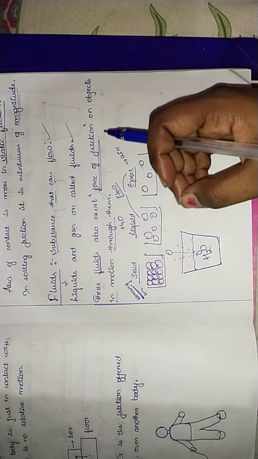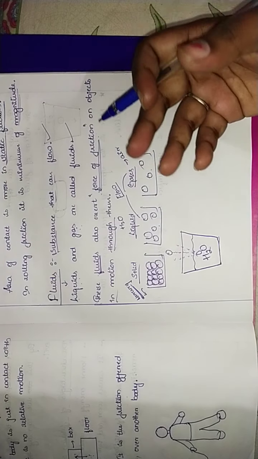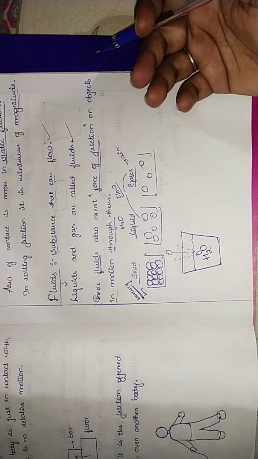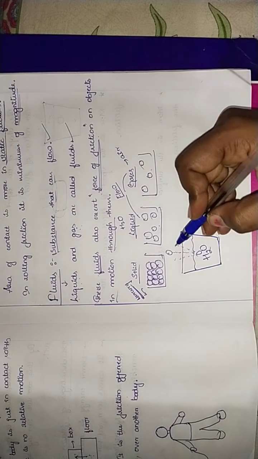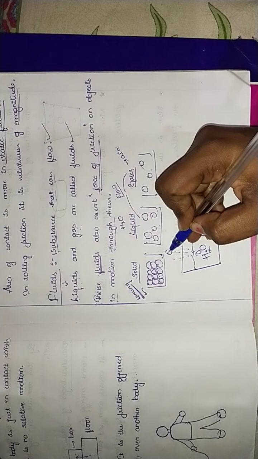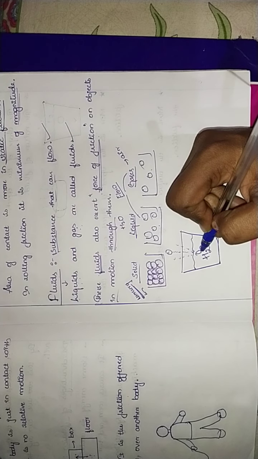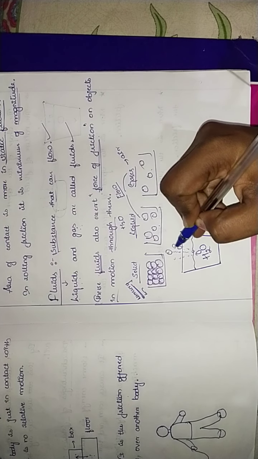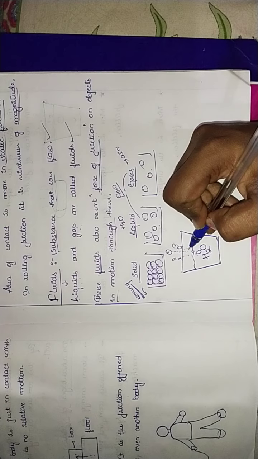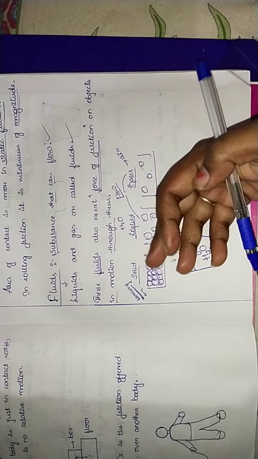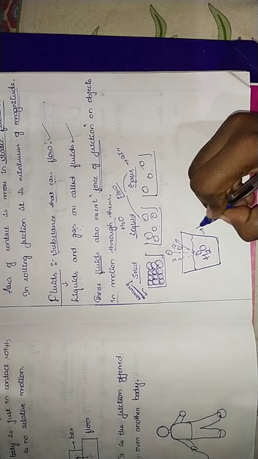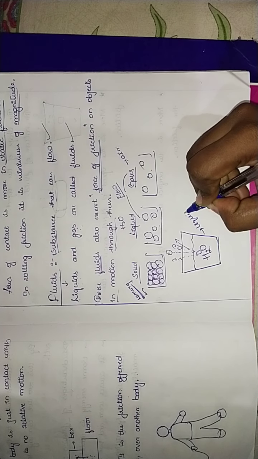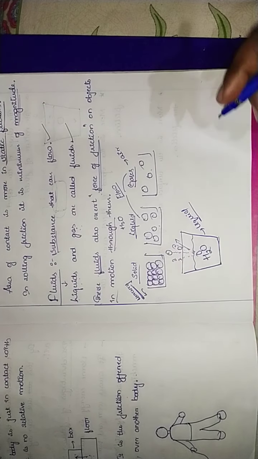So lighter particles of the water bump out. When the object is dropped in, it shows the force of friction. It shows the friction. So this is an example in the form of liquid. This is the force of friction exerted here.